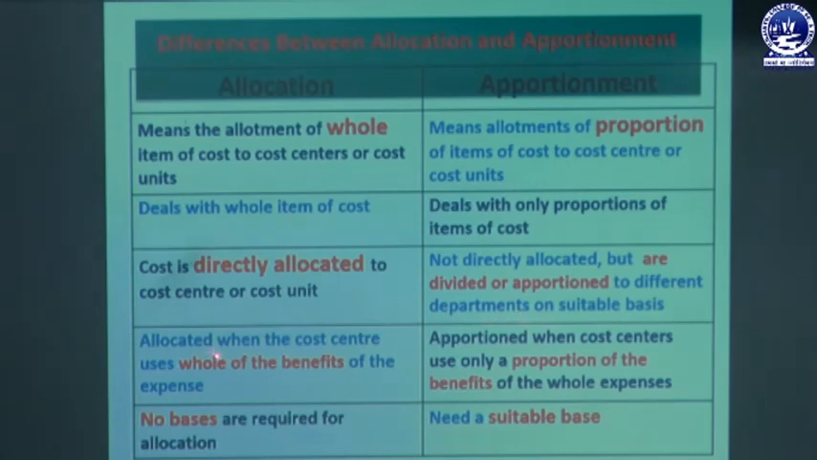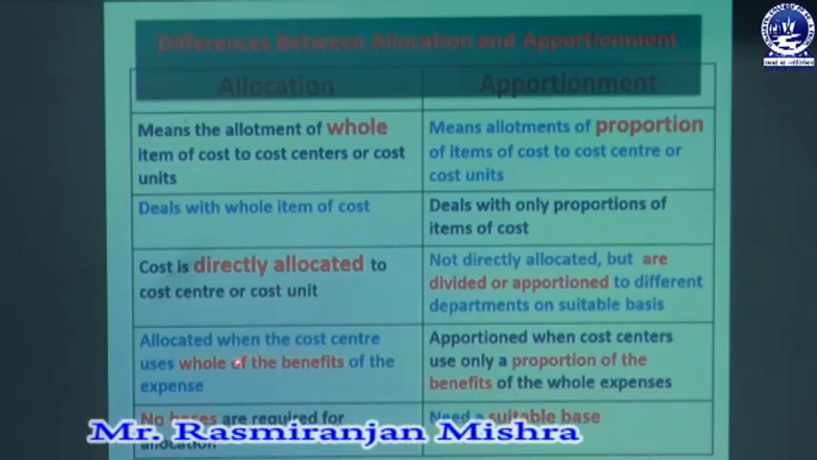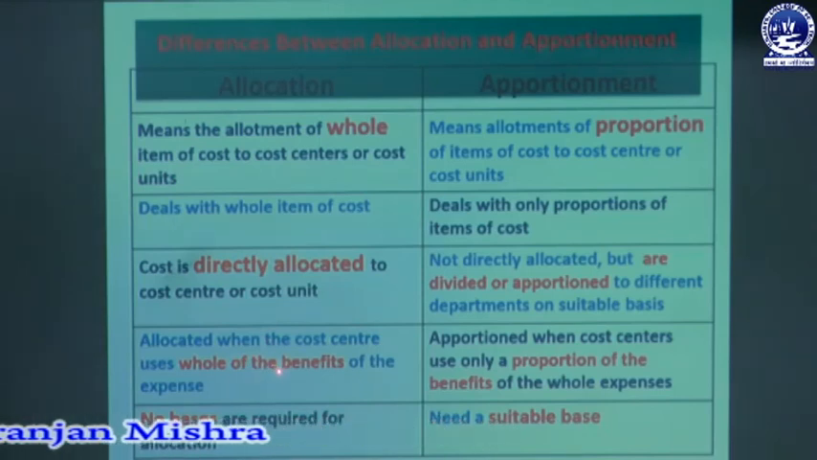Then the next point of difference: allocation is used when the cost center uses the whole of the benefits of that expense, but apportionment is used when the cost center uses only a proportion of the benefit of the whole expense. That means in allocation, the total benefit is obtained by a particular cost center, but in apportionment, the whole benefit is not obtained by a particular cost center; rather, a proportion of the total expenses is enjoyed or obtained.